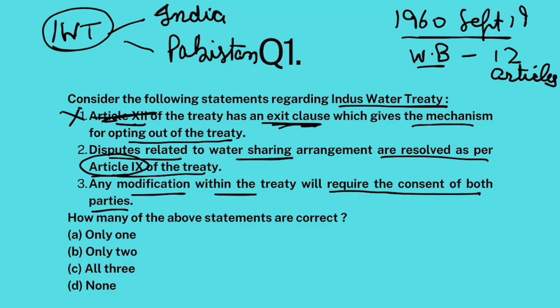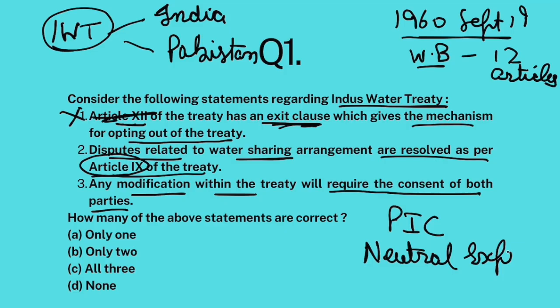Now, when it comes to disputes regarding water sharing, Article 9 of this treaty has a mechanism. If there is a dispute between India and Pakistan with respect to water sharing of the Indus River system, then the matter might go to the Permanent Indus Commission. If it is not resolved there, then it will go to a neutral expert. And if it is not resolved there, then arbitration happens. This entire procedure is mentioned in Article 9 of the treaty, so this part is correct.